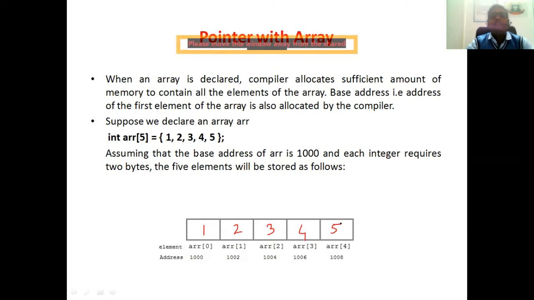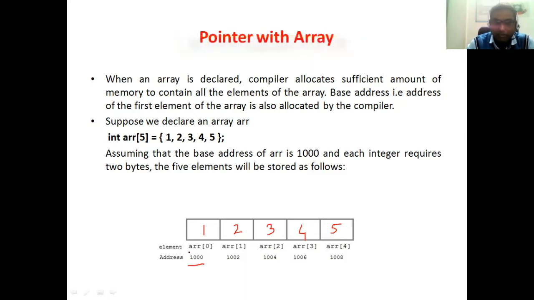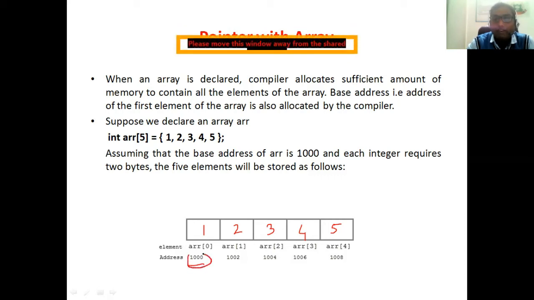It means that when we are talking about the address of this particular array, the base address of this array is 1000. That means it is the starting point of your array, or the base address is the address of your array's beginning. Suppose arr[0] is the first location where your first element is stored. That particular location's address is considered the base address. That means 1000 is the address of arr[0], and it is your base address.